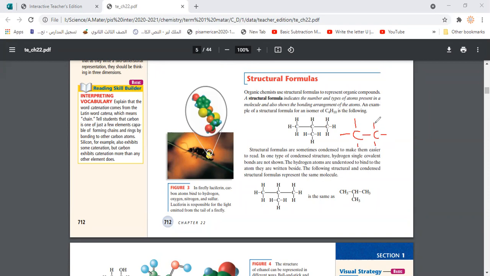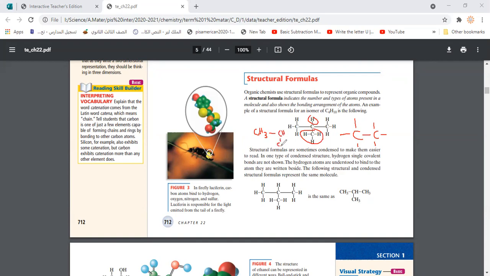So sometimes we summarize it like this: a carbon carrying 3 hydrogens, so we can say CH3. And this CH3 is bonded to the second carbon in the middle. This one in the middle is a carbon carrying 1 hydrogen and carrying another CH3. So we say it's bonded to a carbon CH, that's the one here.